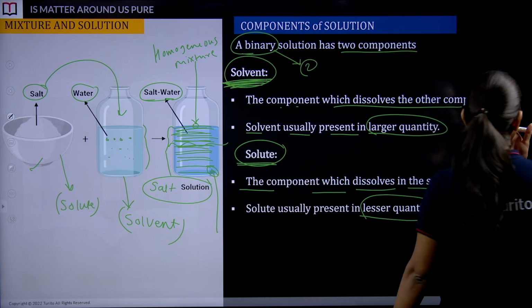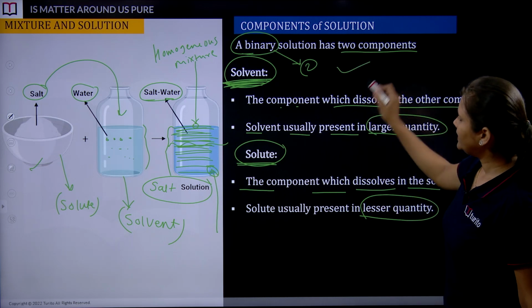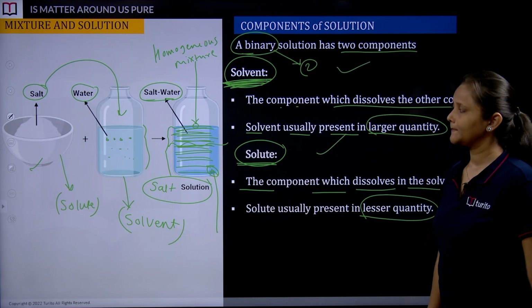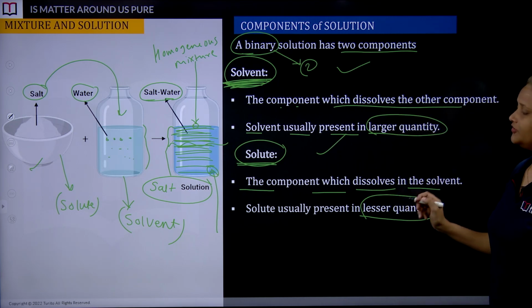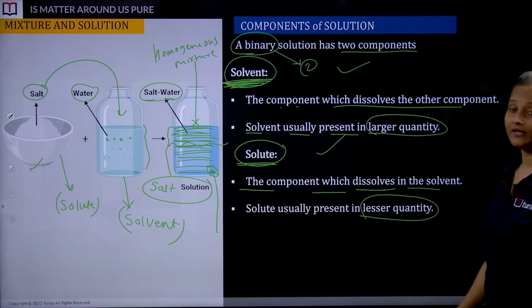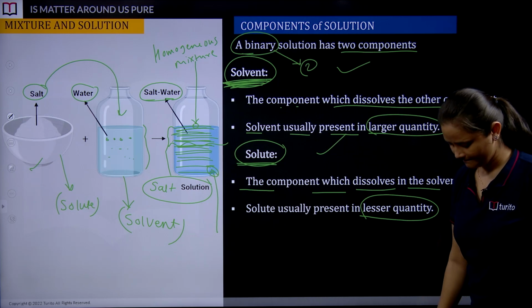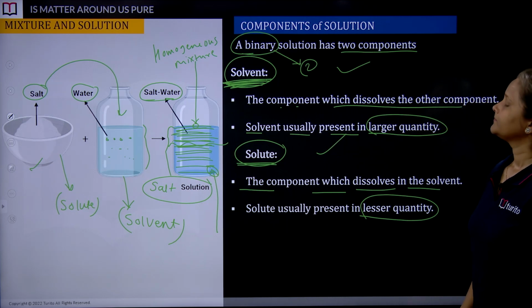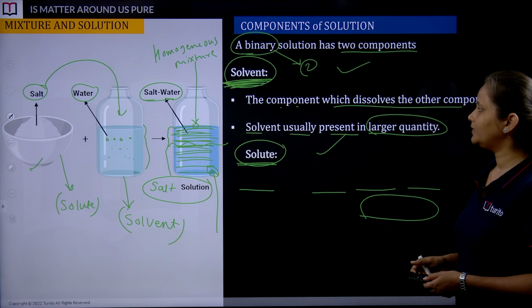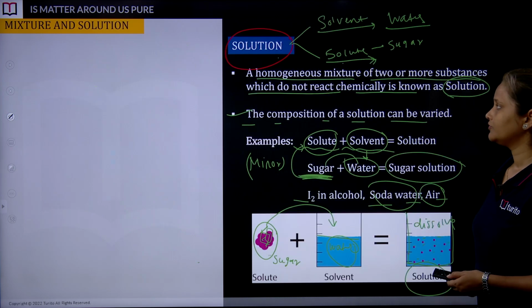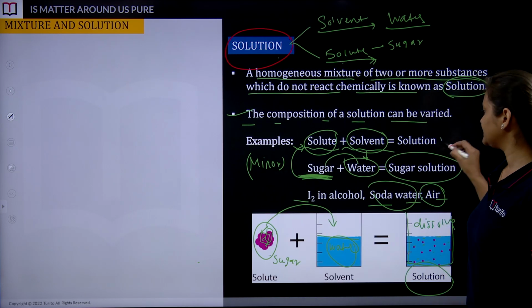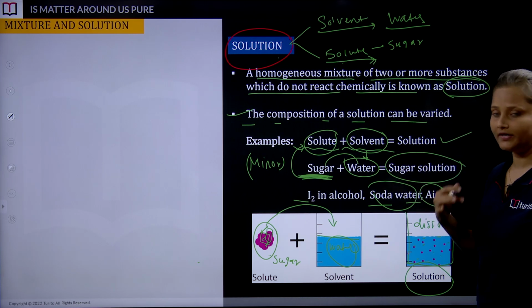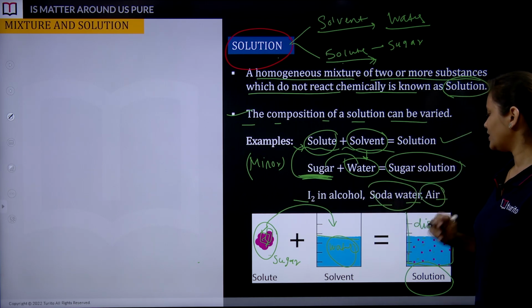Components of solution: solvent and solute. Write down the definition and draw the diagram also quickly. So we have started with solution. These are some examples: sugar and water, salt in water, iodine in alcohol, soda water, air.